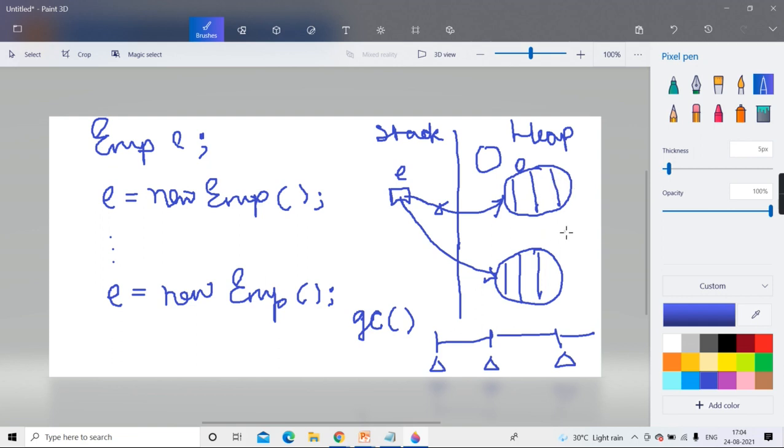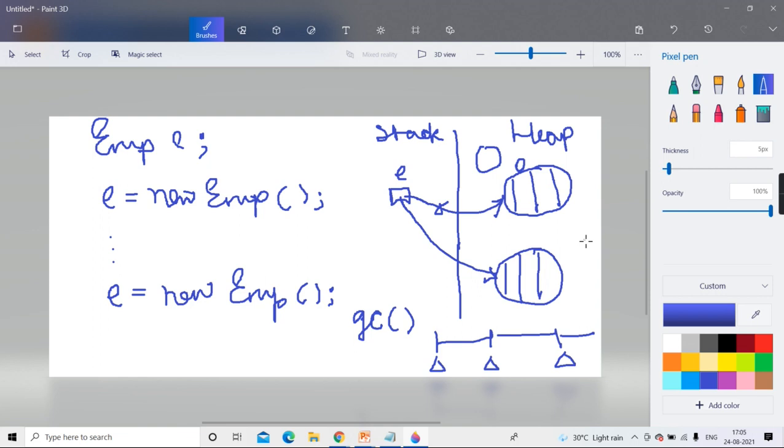And those that go in the free list, can we reutilize that memory? Is the memory again available for reutilization? As the ref count has become 0, the garbage collector is going to put it in the free list. So that's what I am asking. If the garbage collector finds that this object's ref count has become 0, it will put it into the free list. So is that memory available for reallocation?